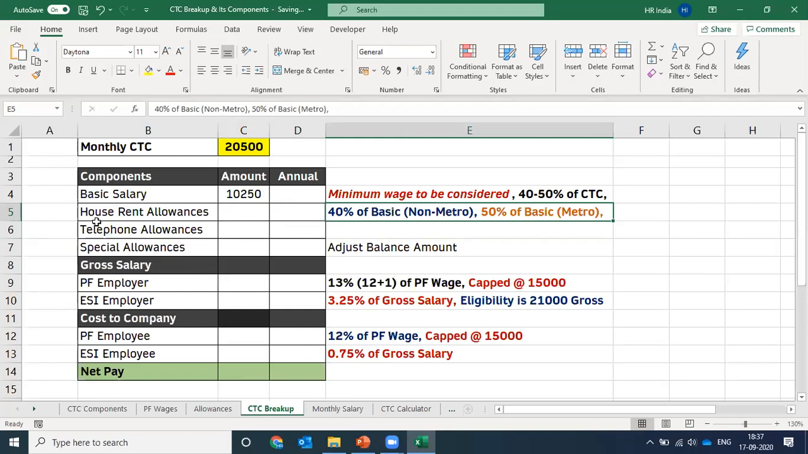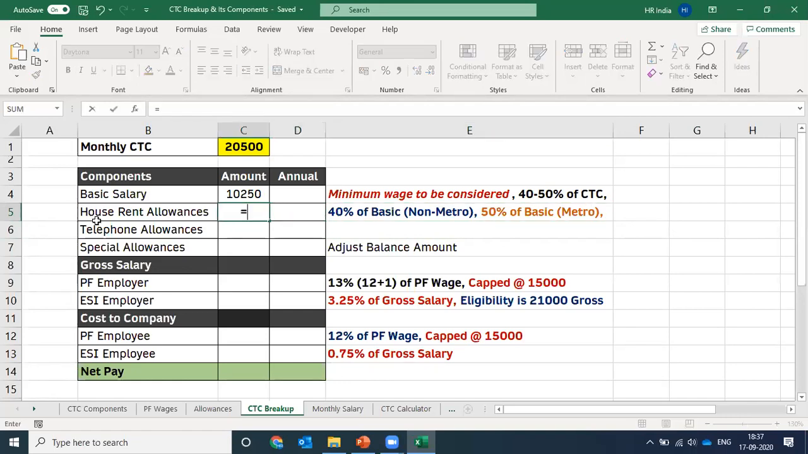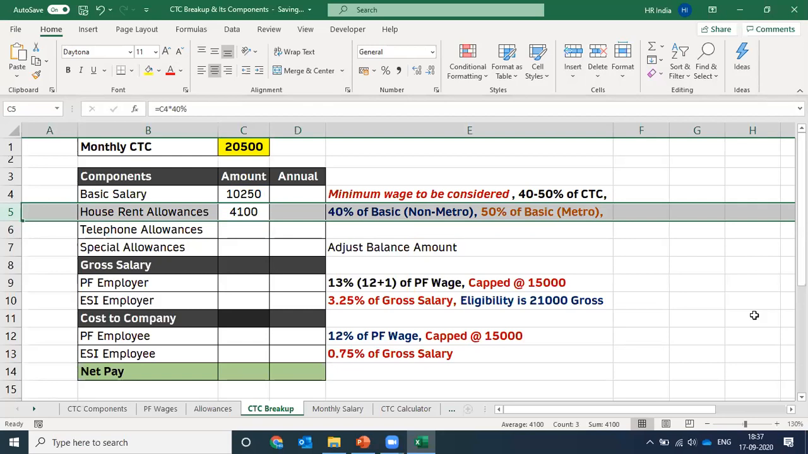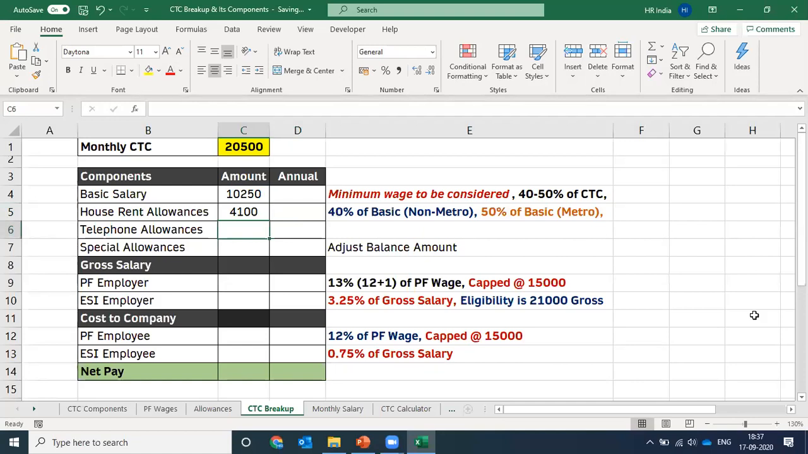So that is the only reason why we take 40% of basic salary for the non-metro city employees and 50% of basic salary for the metro city employees. This is the only reason. The tax applicability is the reason. Considering that this employee is living in a non-metro city where this 40% criteria is applicable, right? So 40% of basic salary, we can calculate the house rent allowance for the employees who are living in a non-metro city.